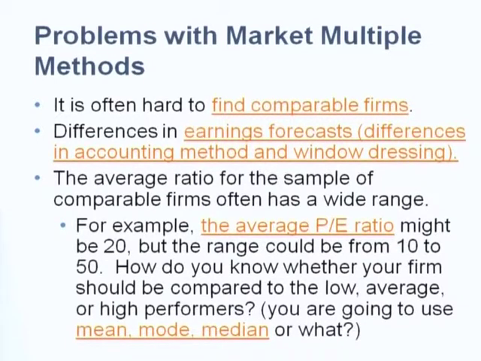And the third problem is, how do you find the average PE ratio for the industry? We have mean, mode, median. If the price per share for different companies swings a lot, let's say one company is $5 per share, the second company $10 per share, and the third company maybe $50,000 per share, can you use the mean? Maybe not, right? You better use the median. Median is a better measurement compared to mean in this case, all right? So these are the weaknesses.